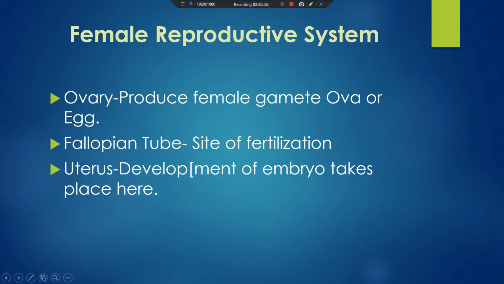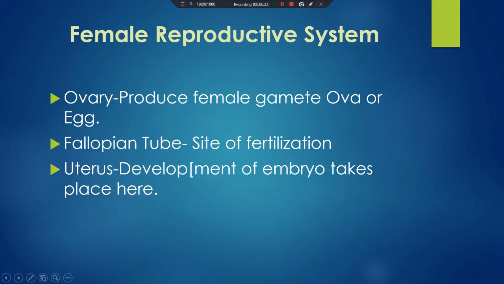Another name of the fallopian tube is oviduct. The next organ is the uterus. The uterus is a sac-like structure and the development of the embryo takes place here. So this is a brief explanation about the female reproductive system.